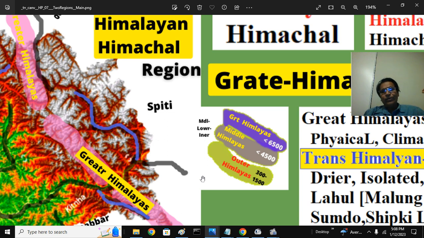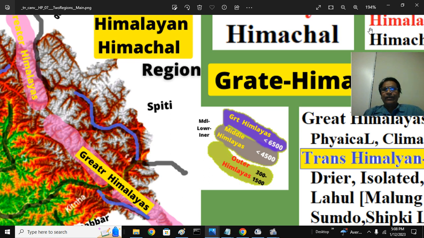Simla is 2222 meters above mean sea level, a little more than the Shivaliks. Then the middle layer is about 4500 meters and the Great layer is about 6500 meters, not counting the peaks.